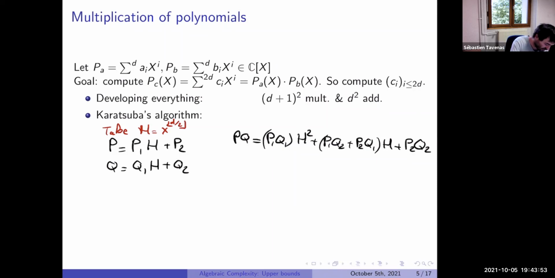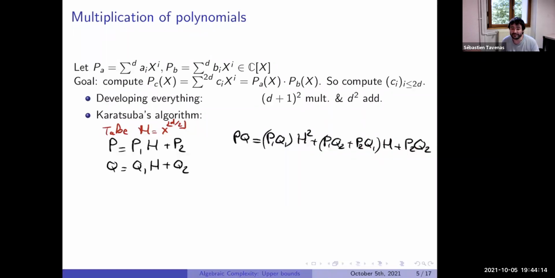Okay, so the idea is now that if we want to compute the product P of Q, we just need to compute products of polynomials of degree d divided by 2 instead of d. So here we think we need 1, 2, 3, 4 multiplications.